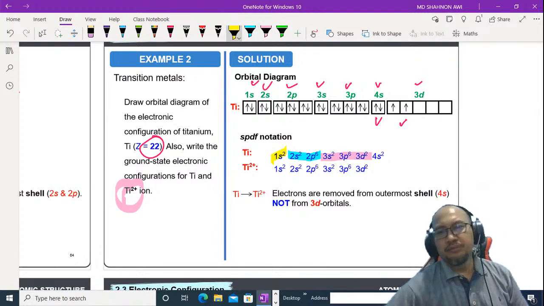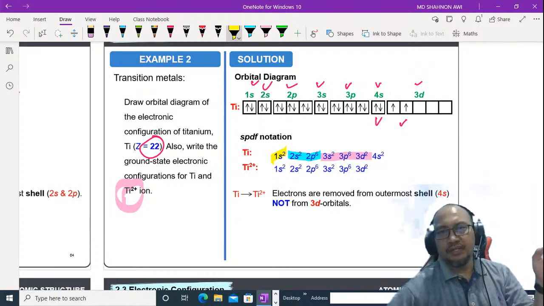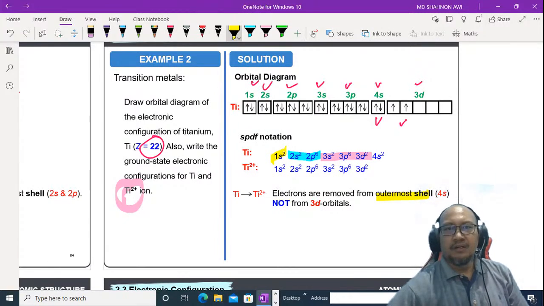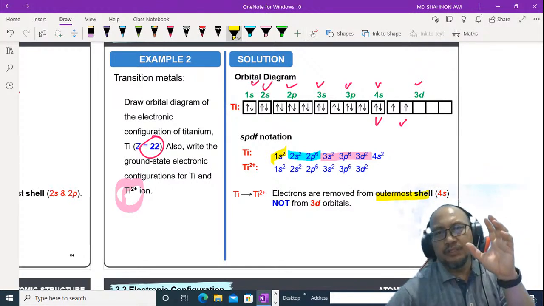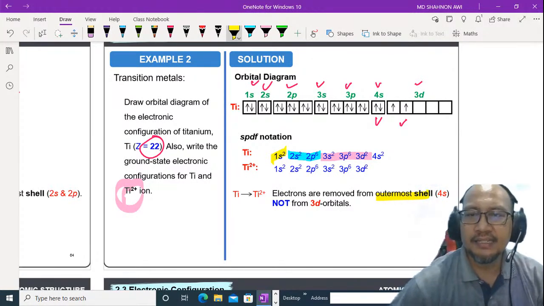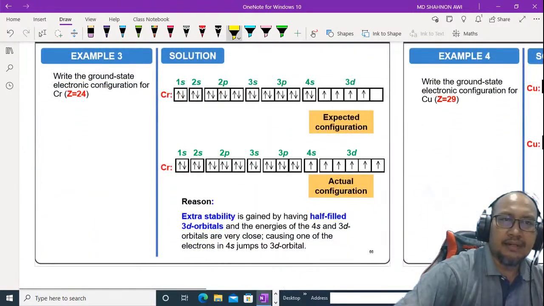And then the question is Ti2+. That means we have to remove electrons. To remove them, we have to remove 4s, at the outermost shell. Okay, 4s. So it becomes 1s2, 2s2, 2p6, 3s2, 3p6, 3d2. Okay, if you are still at the earlier form, you might remove 3d. Okay, that's not right.